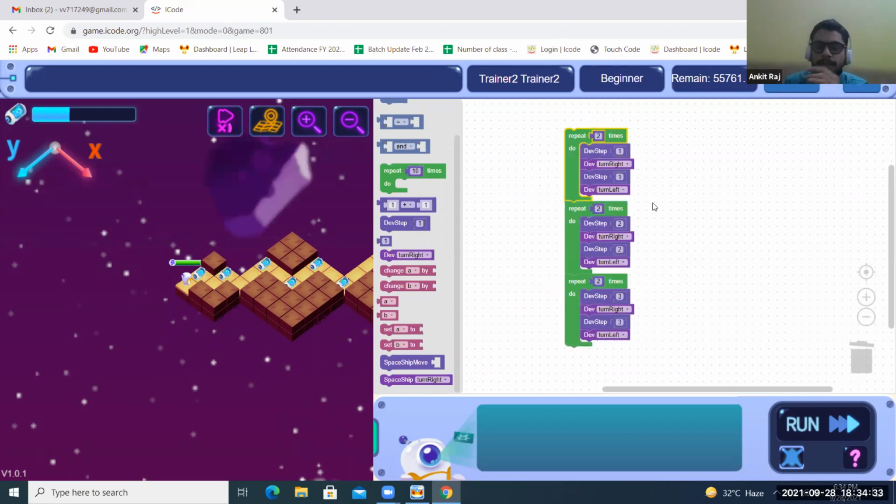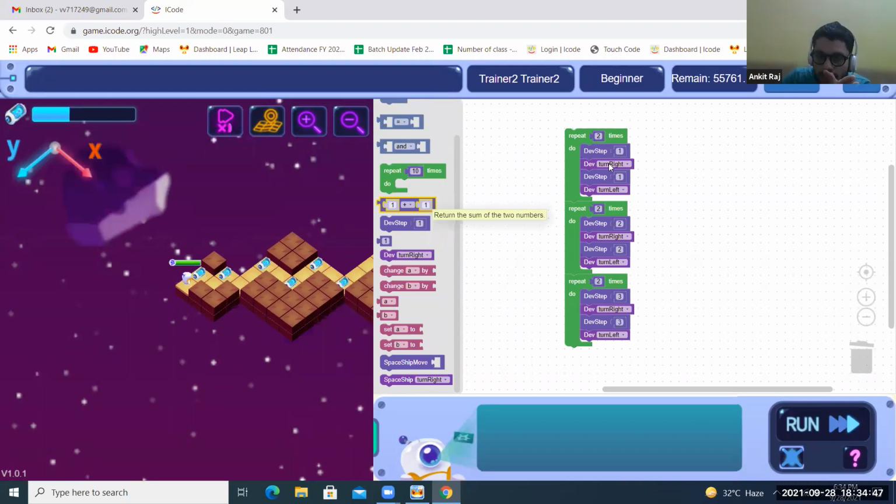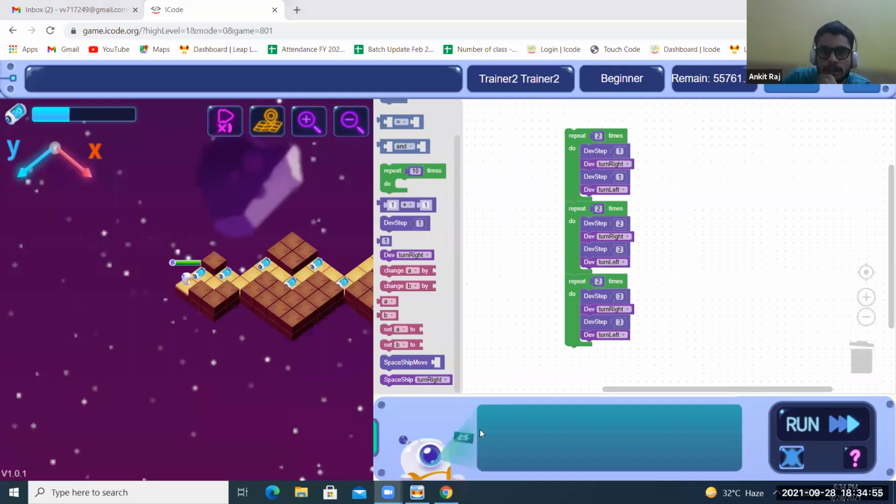Right? This is how you're gonna use your loop. And who was asking me about the loop and variable, I explained loop is this one. You can use your repeat where you can see the codes are repeating. There you use that repeat. I have taken repeat 2 times.